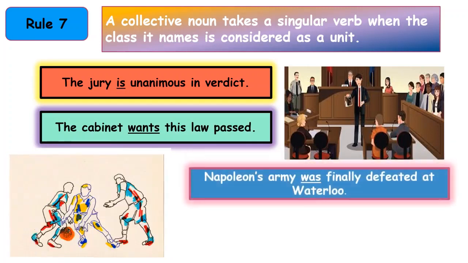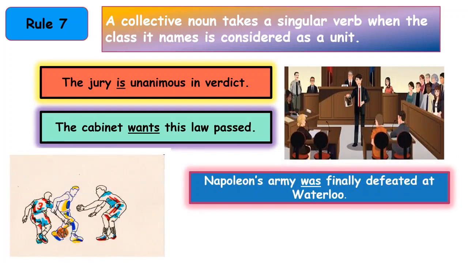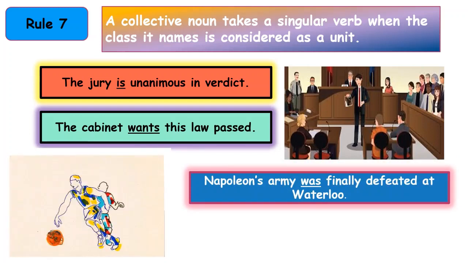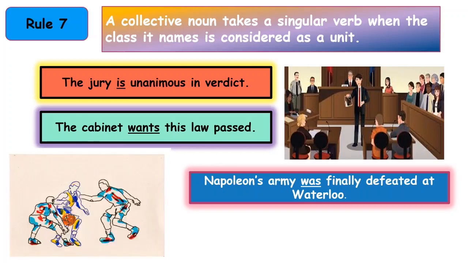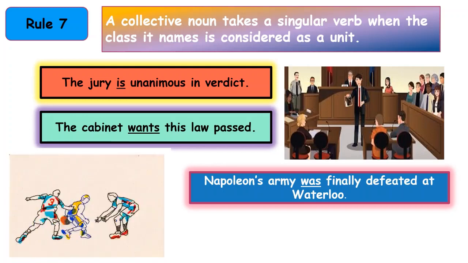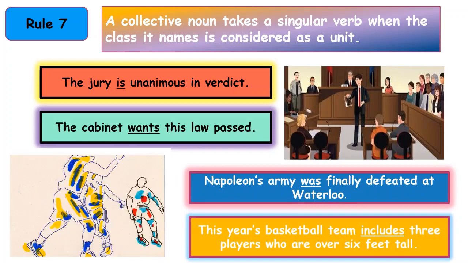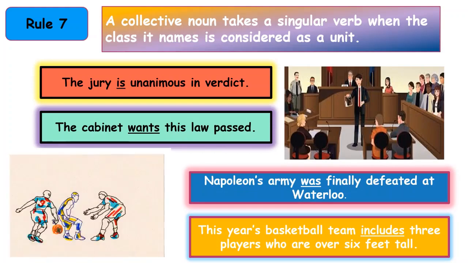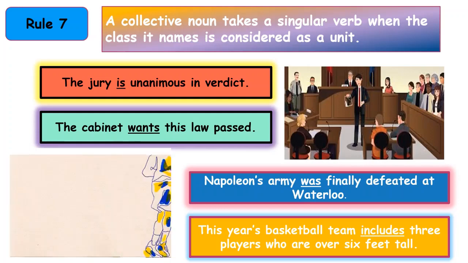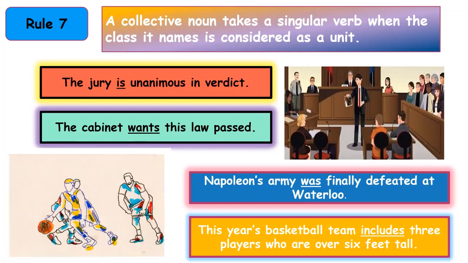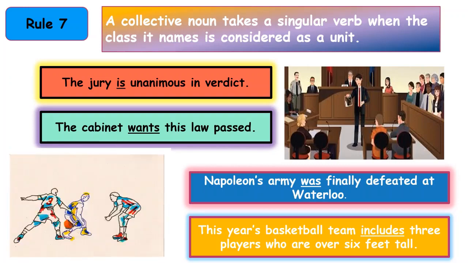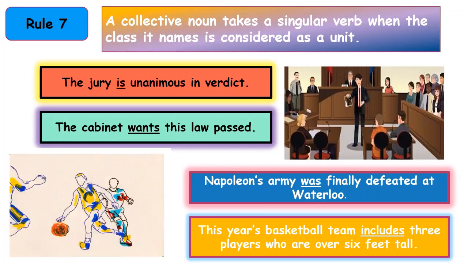Third example, Napoleon's army was finally defeated at Waterloo. Army is a collective noun and was is a singular verb. Fourth example, this year's basketball team includes 3 players who are over 6 feet tall. So as per our rule that a collective noun takes a singular verb, we have used the singular verb includes, and the collective noun in the fourth sentence is team.